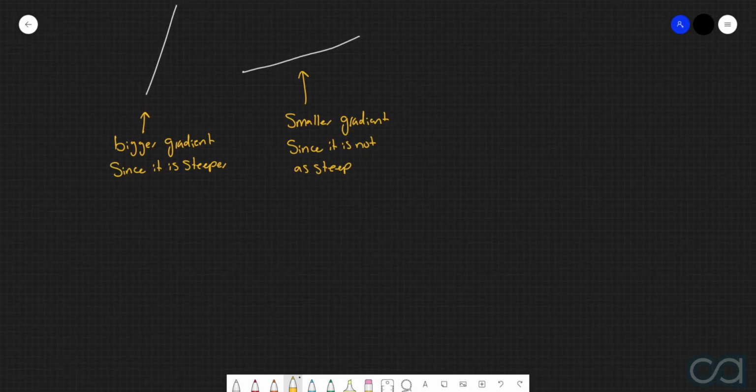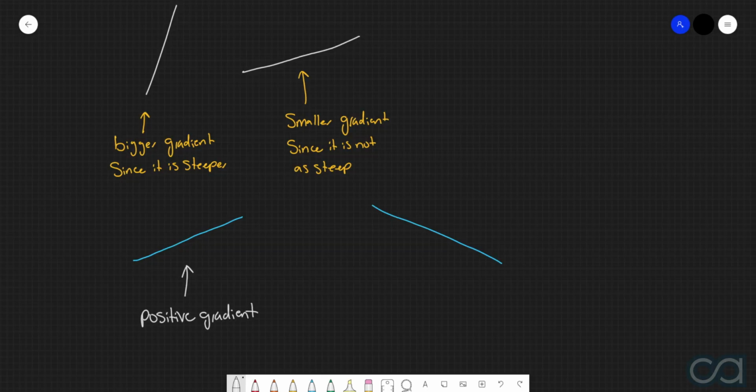However, of course, what we know about straight line segments is that they do not strictly have to move in an upwards direction as we move to the right. We have two different situations that can happen. We can either move the straight line upwards as we move to the right, or the line can move downwards as we move to the right. In this first situation here, the gradient would be defined as a positive number. Whereas this line segment here would have a gradient which is defined by a negative number.